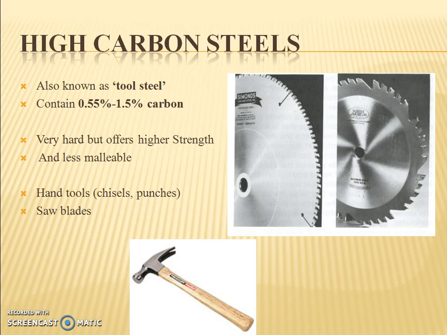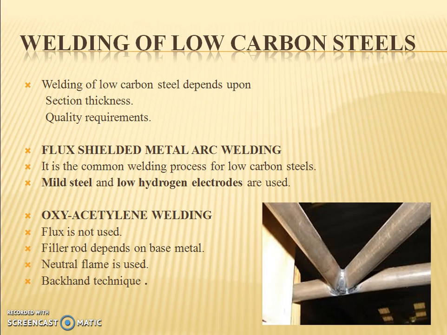High carbon steels, also known as tool steels, are where the tools are made. Some of the best examples are single point cutting tools and multi point cutting tools. All the tool materials are made from these kinds of high carbon steels. The carbon content here will be 0.55% to 1.5%. Very hard, offering high strength, and very less malleable. Examples: chisels, punches, saw blades.